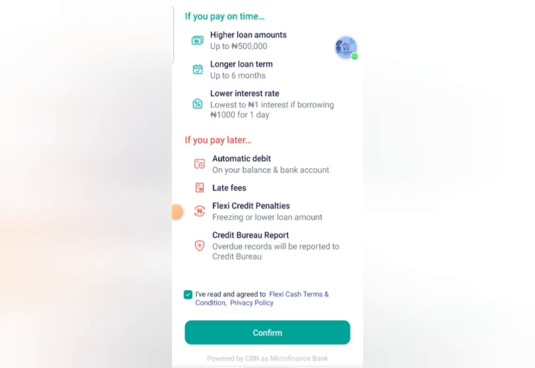Okay guys, it has taken us to this place. So I have to read everything here so that you can understand it very well. If you pay on time, you will get higher loan amounts, longer loan term, lower interest rate. If you repay it late, automatic debit will occur, late fees, flexi credit penalties, credit report. So after reading everything, make sure you understand the terms and conditions, then click on confirm.